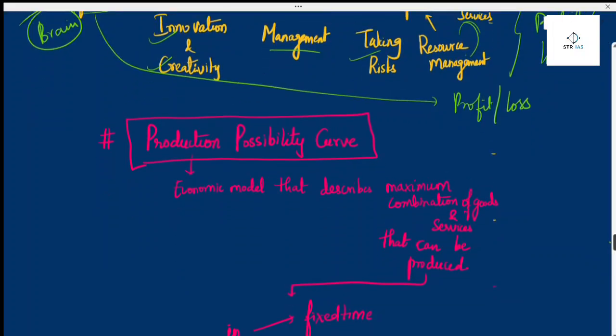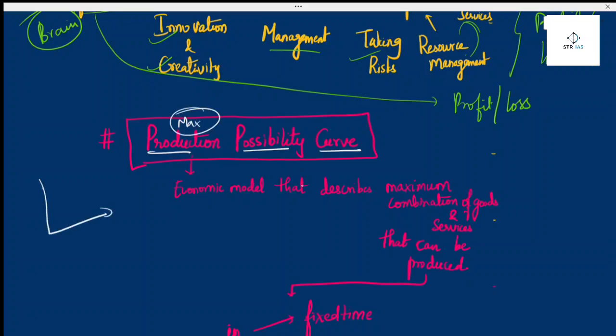Then we'll be looking into the concept of the production possibility curve. How much maximum production can be done? If we plot that on a curve, it will show the maximum potential of the company.